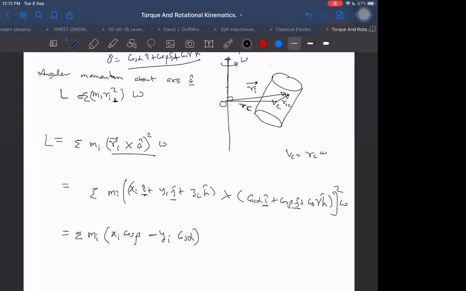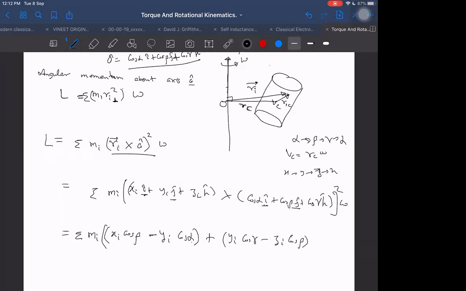Now there will be cyclic order. Other components we can get by the cyclic order. The next term will be, in place of x, write y; in place of beta, write gamma; in place of yi, write z. Follow this order: alpha to beta, beta to gamma, gamma to alpha, and x to y, y to z, and z to x. Zi into cos beta.